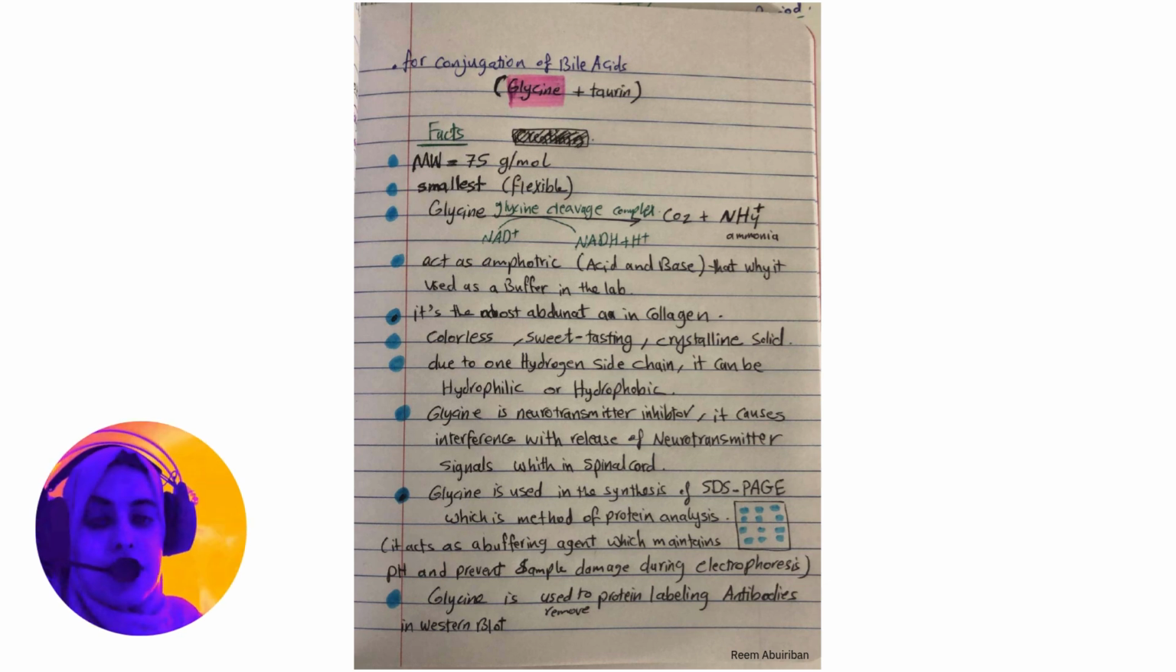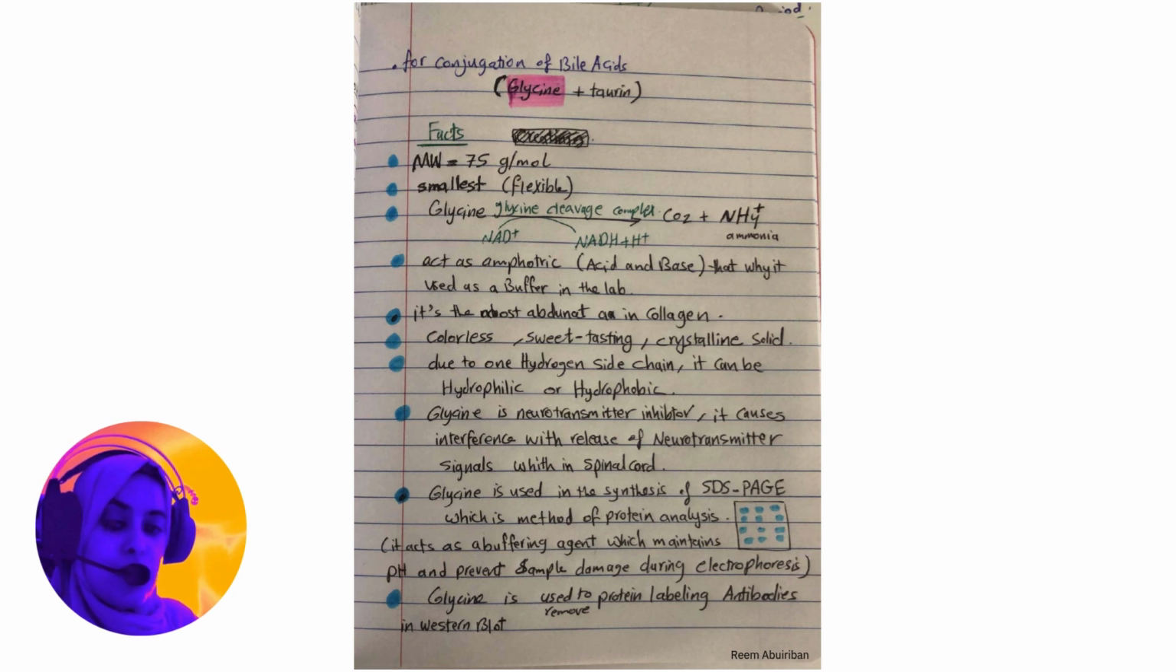So the glycine is also a neurotransmitter inhibitor. It causes interference with the release of the neurotransmitter signals within the spinal cord. So glycine is a neurotransmitter inhibitor, and that will lead to inhibition of neurotransmitter signals.